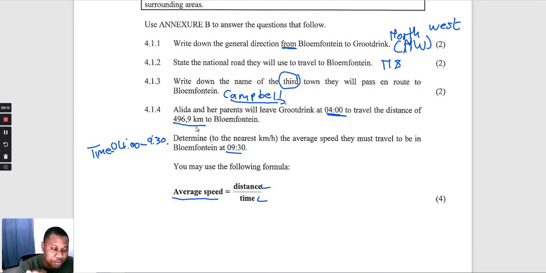They will be traveling for 4 a.m., 5 a.m., 6 a.m., 7 a.m., 8 a.m. After 8 a.m., they will not drive more than an hour. They will drive for 30 minutes. So these people are going to travel for 5 hours 30 minutes. When you calculate your speed, you cannot say 5.3 hours.